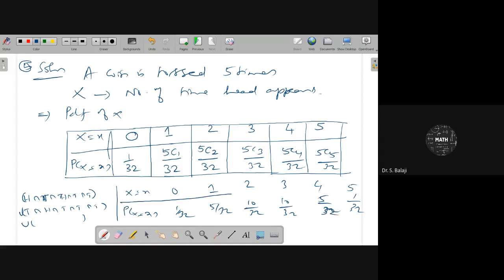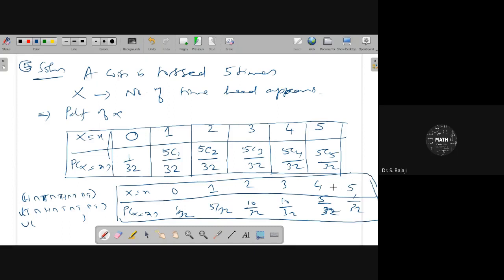Therefore, you can verify whether you are getting the correct PDF or not by adding all the values. If you add all the values and get 1 for the discrete random variable, then you can say that your answer is correct. It's 10, 10, 20, 20 plus 10, 30, 32, 32 by 32.